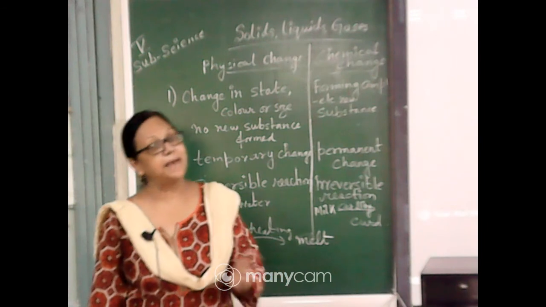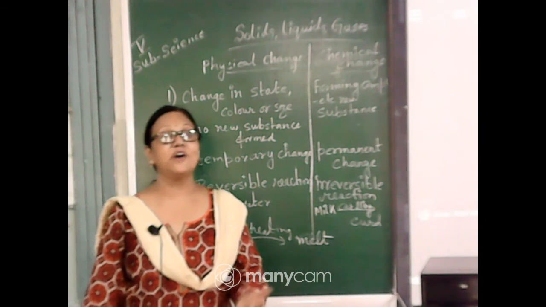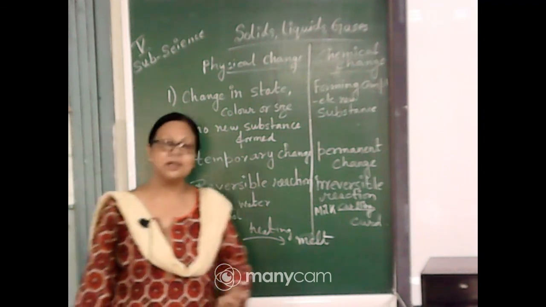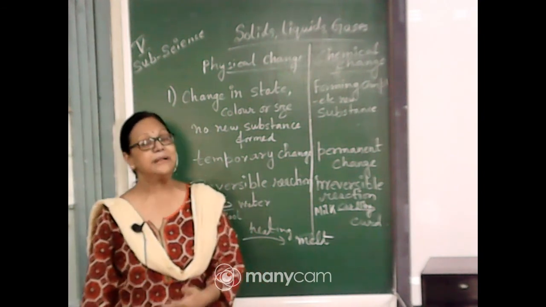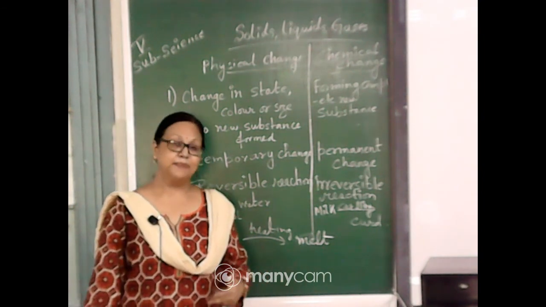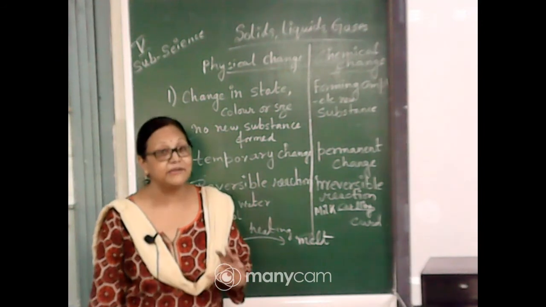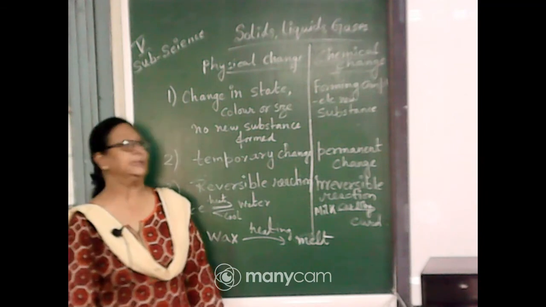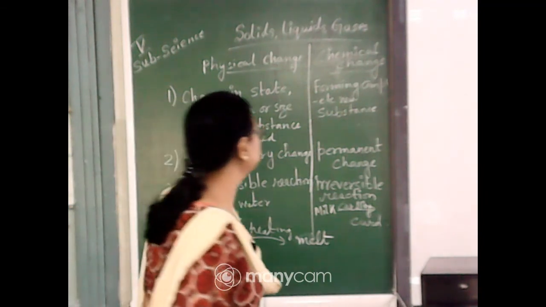So it is a chemical change. So burning of wax is different from the melting of wax. Clear? When we are melting the wax, that is a physical change. But whenever we are burning the wax, that is a chemical change. Clear to you? Okay. Now any other question?